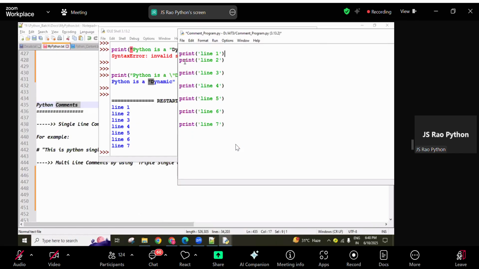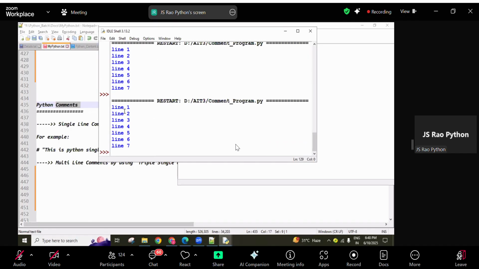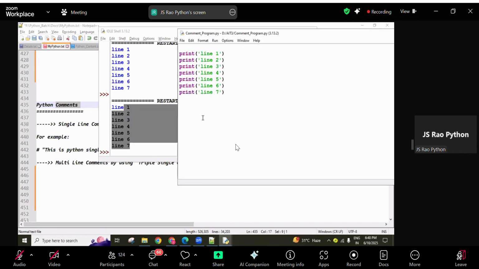If you don't write any space, there is no problem. You can create them side by side or line by line; that is all your wish, guys. Now save it and execute it. Line 1 to line 7 executing.